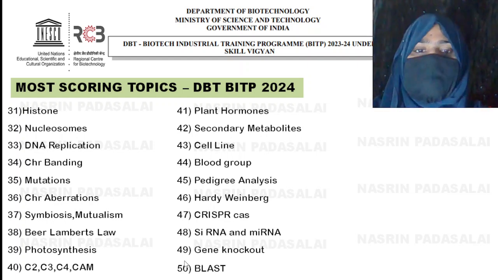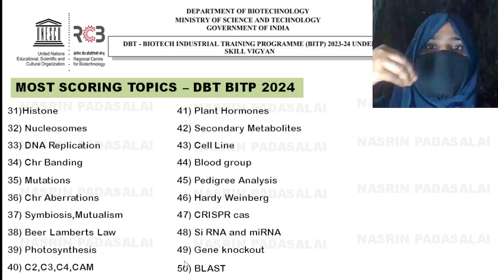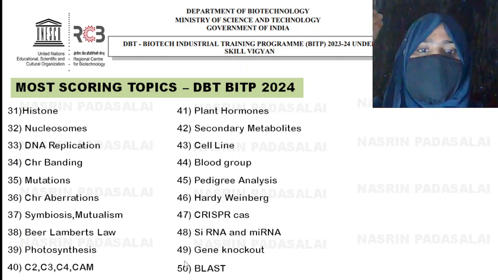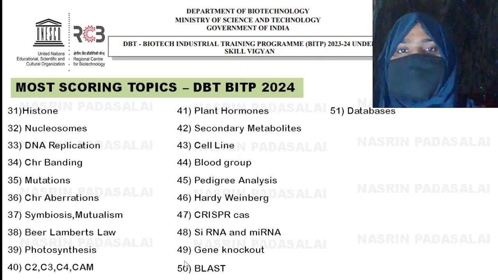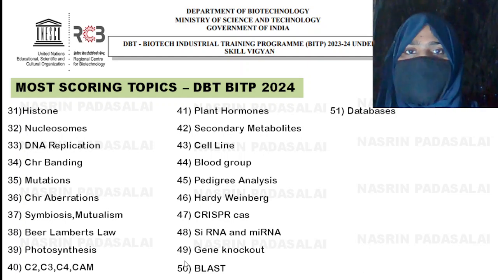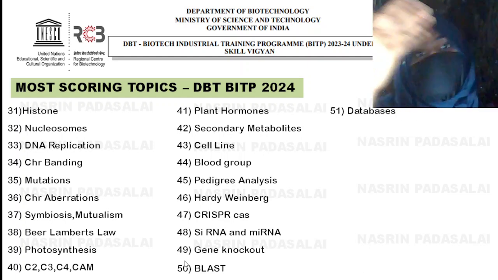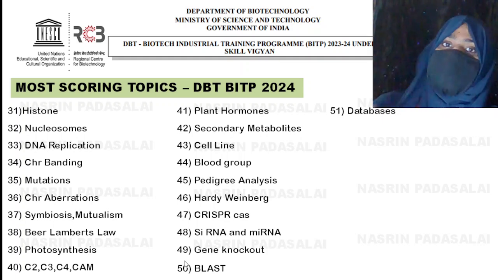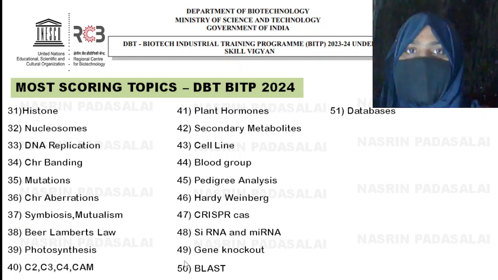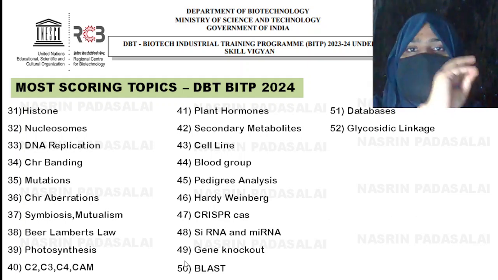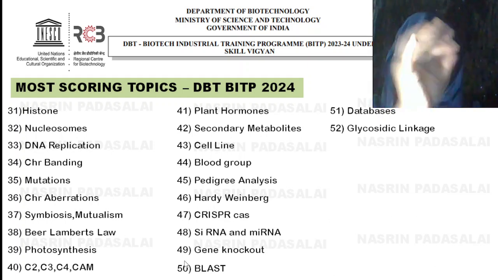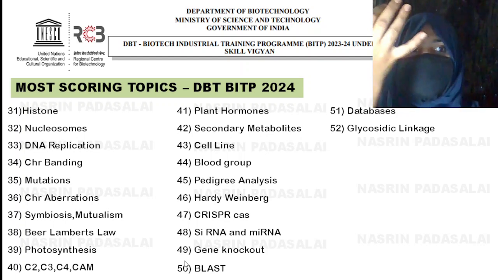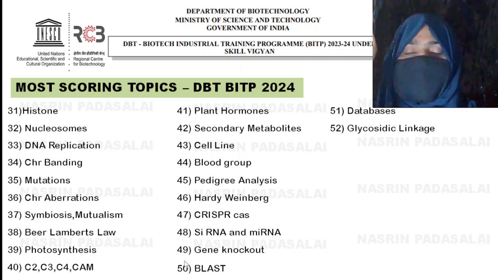Next is BLAST. What is the full form of BLAST, and there are many programs like BLASTP, BLASTN, and you need to study about all those things. Next is bioinformatics. You need to study about databases, which is a protein sequence database, which is a nucleotide database. At least study about the names alone. Next is glycosidic linkage in disaccharides. So study about lactose, sucrose, maltose, cellulose, cellobiose, like that.